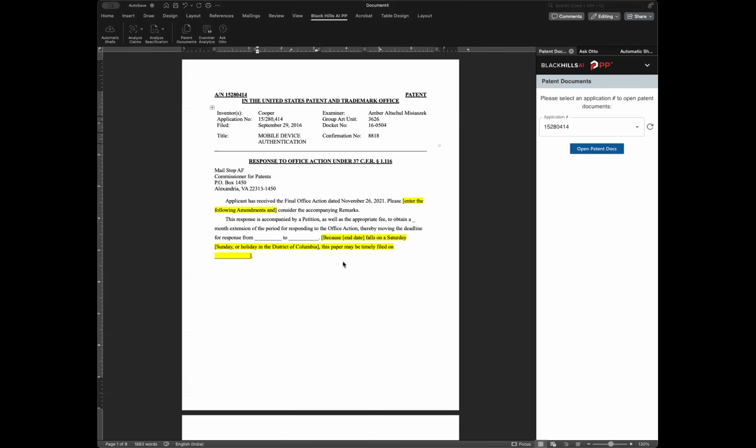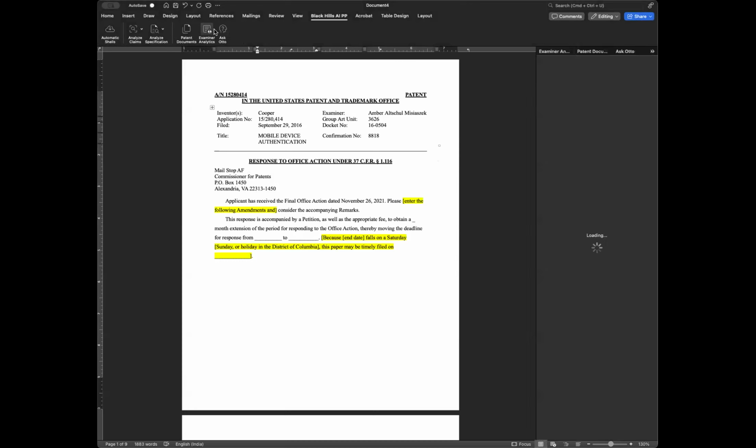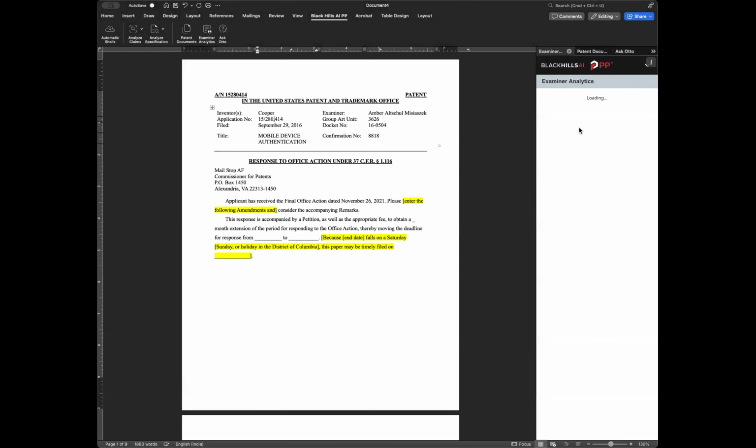And what that does is it opens up a browser window that gives you access to the electronic file wrapper as if you were looking in Pair, but it's doing it without having to go to Pair. Okay, and then I'm going to click on one more thing here, and then I'll switch over to the web browser and show you those. But what I want to do is look at Examiner Analytics, and I will click here again, and that is generating the Examiner Analytics report, and that will pop up in the web browser here shortly.